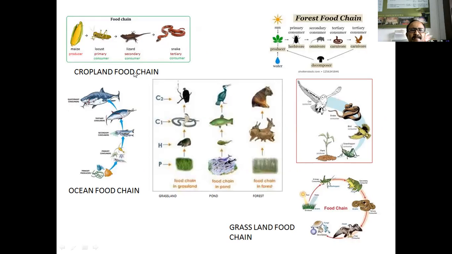See here, the cropland food chain. In the cropland ecosystem, the crops are the producers. Then the primary consumers are the locusts. These insects are the primary consumers. Locusts and grasshoppers feed on the maize or other produce. Then lizards are there. These lizards feed on the grasshoppers. Then snakes are there. The snakes feed on the lizards. This is the cropland food chain.